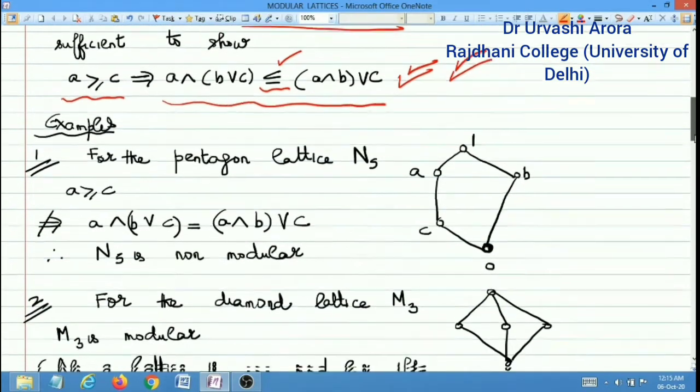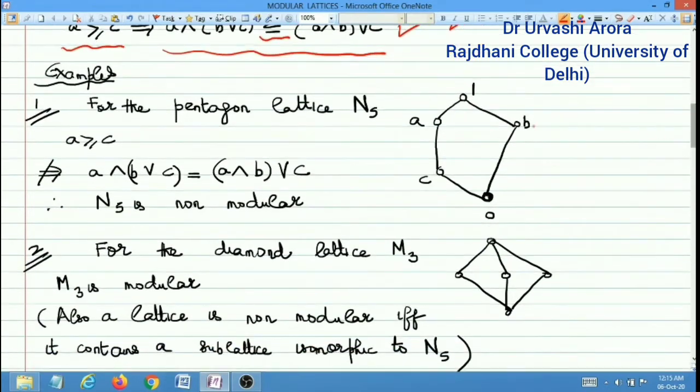Now a few examples dealing with modular lattices. First of all, let me consider a pentagon, the pentagon lattice N5. The pentagon lattice N5 has a diagram like this. There are 5 vertices, and the bottommost one we are marking as 0, the topmost we are marking as 1, and the intermediate vertices we are marking as A, B, C.